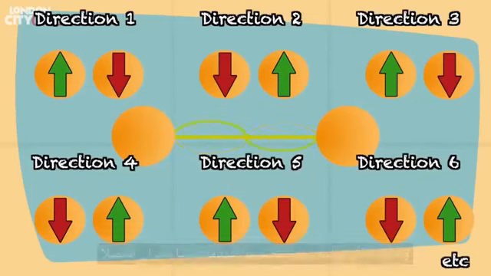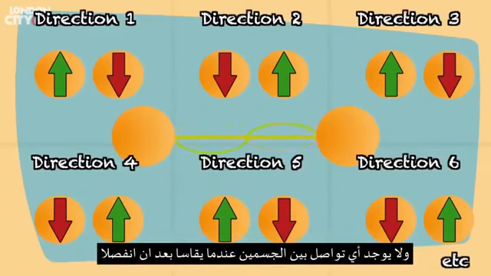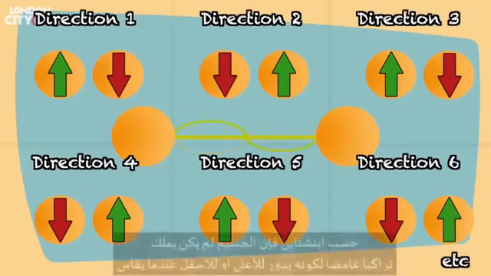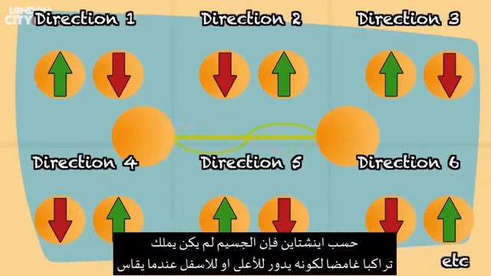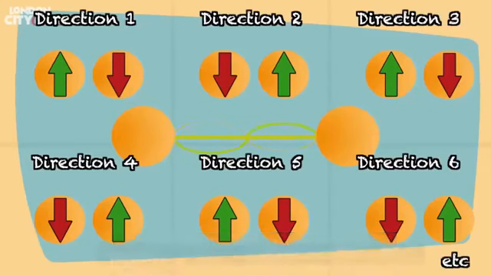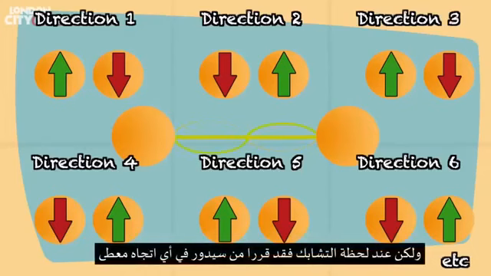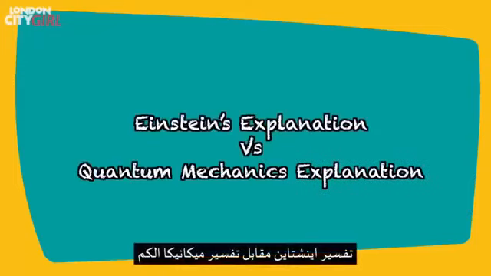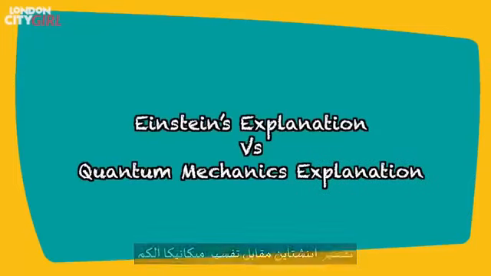Einstein was not impressed by the explanation given by quantum mechanics to describe the behavior of entangled particles, and he actually offered up his own alternative theory. He said that when the particles were entangled, it was decided what states they would each have when measured in any given direction, and there was no communication happening between the two particles when they were measured after they had been separated.